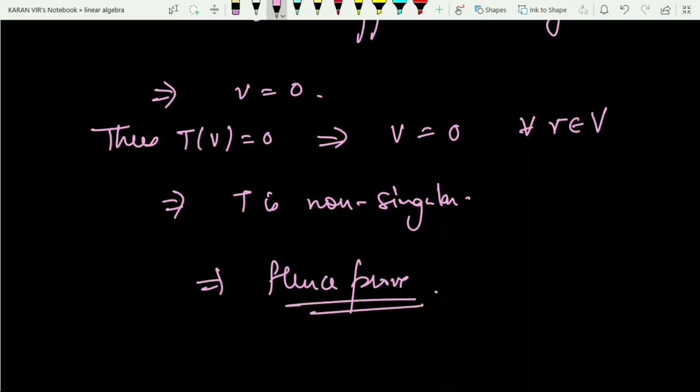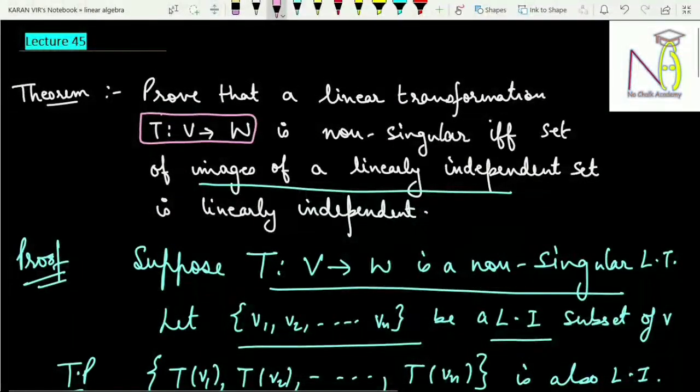So again, a very important theorem. I hope this theorem is clear to you. In case you have any difficulty, you can mention your doubts in the comment section.